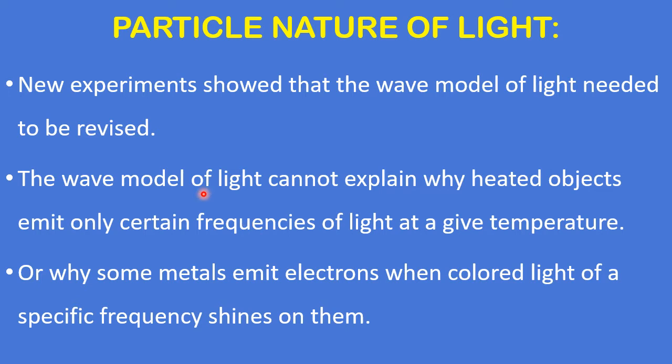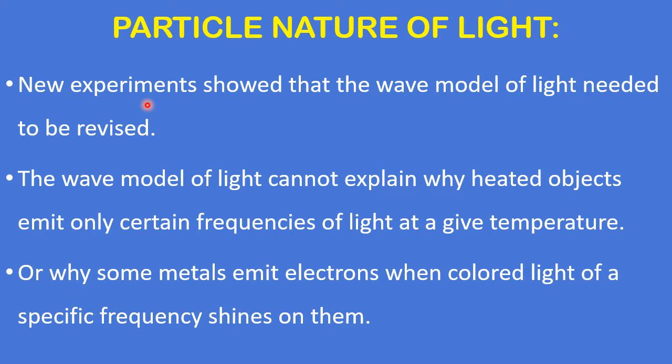New experiments showed that the wave model of light needed to be revised. The wave model can be used to explain certain properties of light, for example diffraction, interference, polarization, that you are going to learn in 12th physics. So they can be explained by the wave nature of light. But there are some properties we can't explain with the help of the wave nature of light. So we require something extra. There wave theory fails.